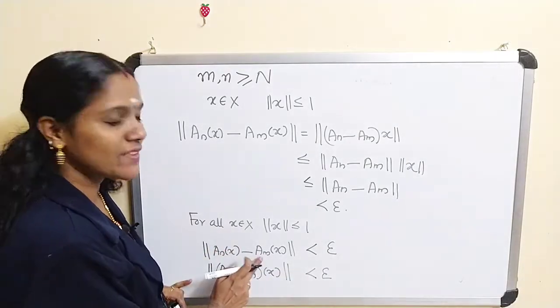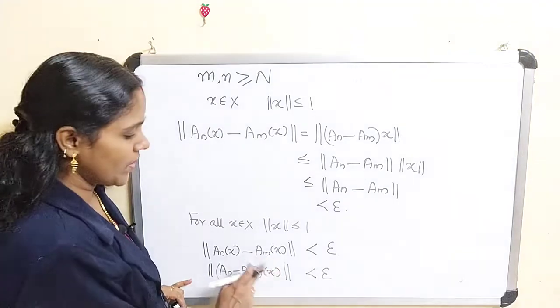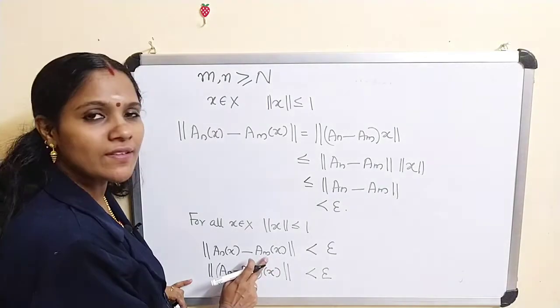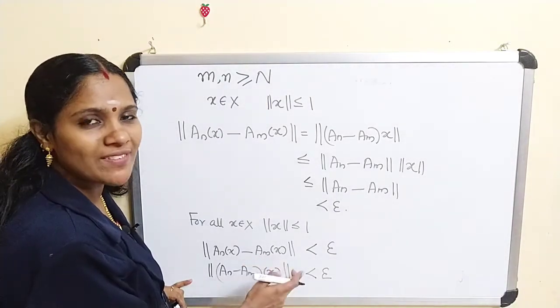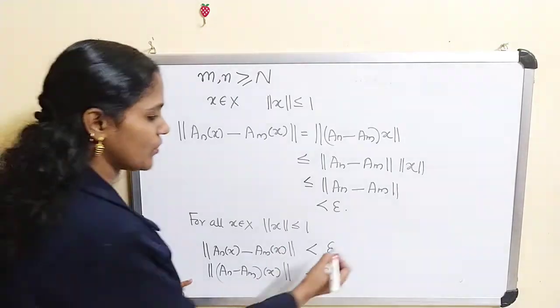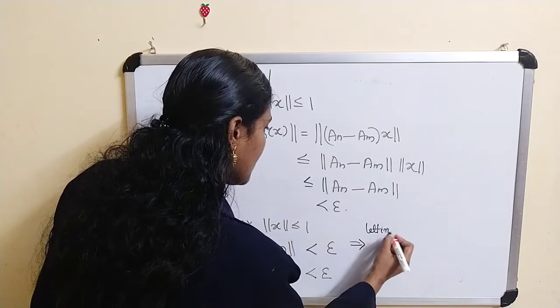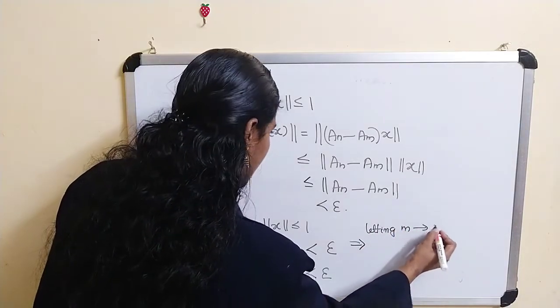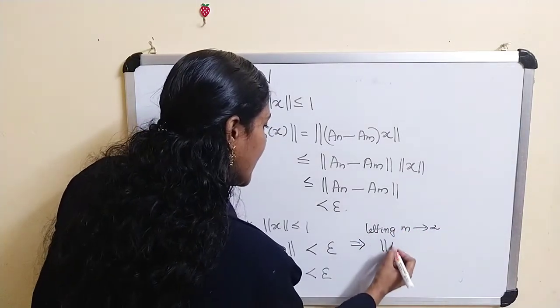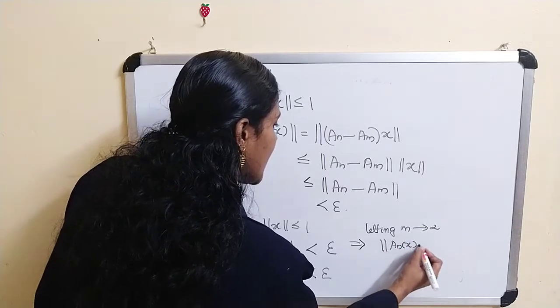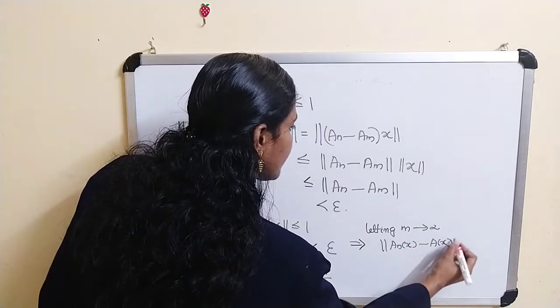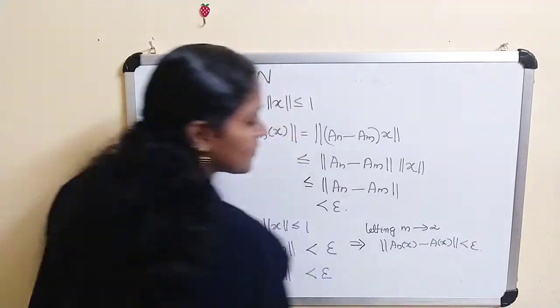Now letting m tends to infinity, A_m x converges to A x. Therefore, this implies letting m tends to infinity, we get norm of A_n x minus A x less than epsilon.